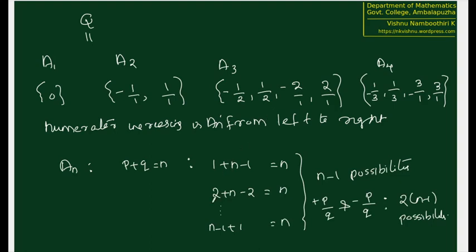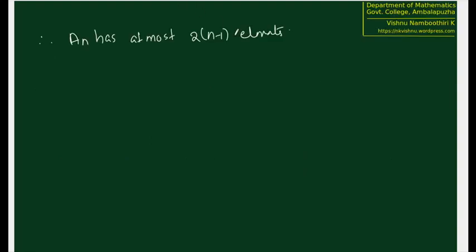Because if we are getting p plus q is equal to n, that is not enough for including p by q in A_n. GCD of p and q also must be equal to 1. For example, suppose n is 4, 2 plus 2 is equal to 4, but that 2 by 2 is not included in A_n. Therefore, we can say that there are at most 2 times n minus 1 possible elements in A_n.